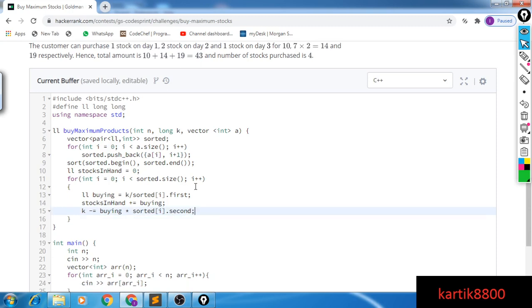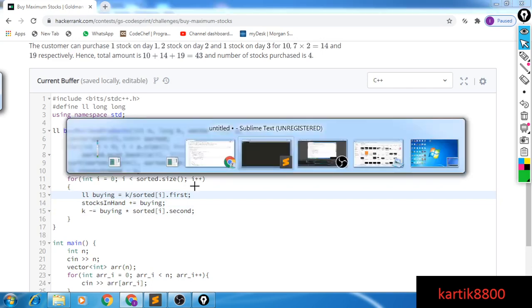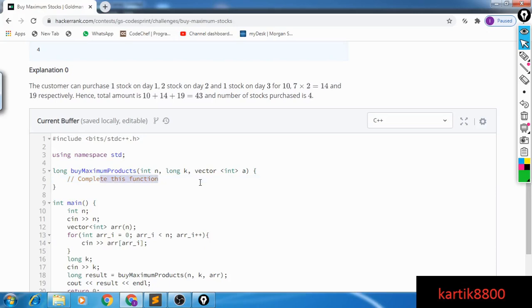And one last thing we need to take care of is that we don't buy more stocks than actually permitted by the day number, right? So you can buy either this many, so let me take a vector. Basically this A represents the prices at different days. I need to sort this thing out, but I also need to keep track of what day it is, right? So I'll have a vector pair LL comma LL, or maybe LL comma int, because the second thing represents the day number. That would tell me the maximum number of stocks I could buy.